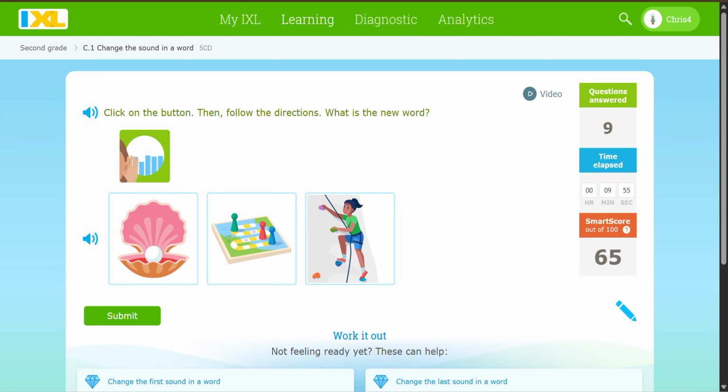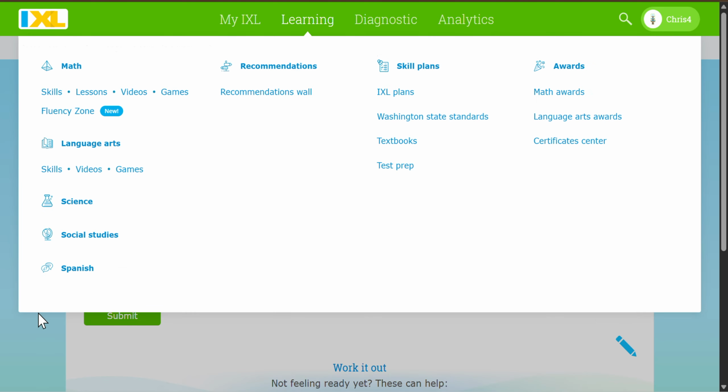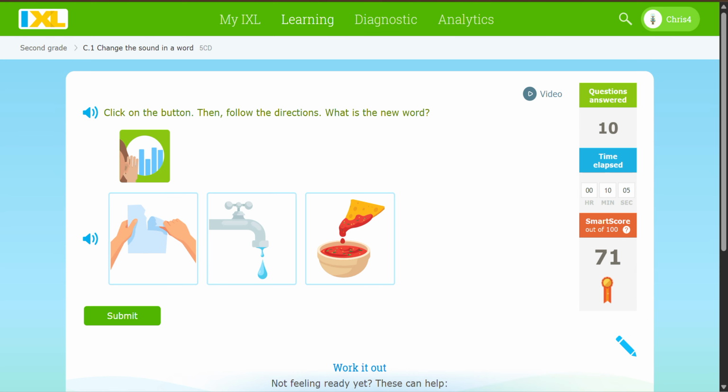But change the g to k. Clam. Clam. Yeah, excellent. Say the word grip. Do you hear the g at the beginning? Yes. Now say grip. But change the g to d.